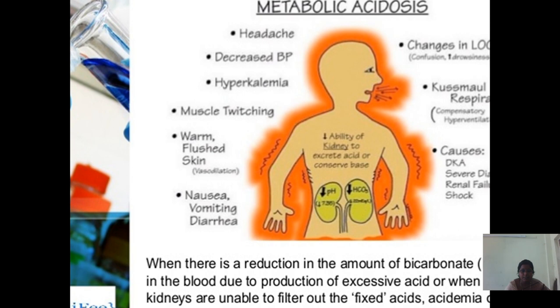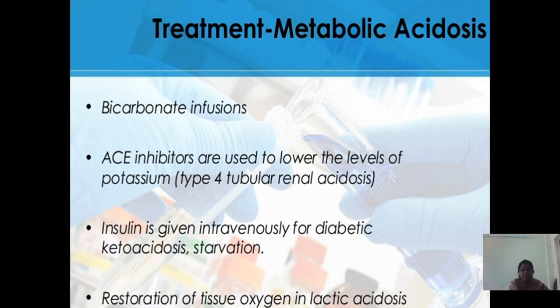When there is reduction in the amount of bicarbonate in the blood due to the production of excessive acid, or when the kidneys are unable to filter out the fixed acids, acidemia occurs. Treatment of metabolic acidosis is bicarbonate infusions. Angiotensin converting enzyme inhibitors are used to lower the level of potassium. Insulin is given intravenously for diabetic ketoacidosis. Ketoacidosis means excessive production of acids in blood. Starvation, restoration of tissue oxygen in lactic acidosis.